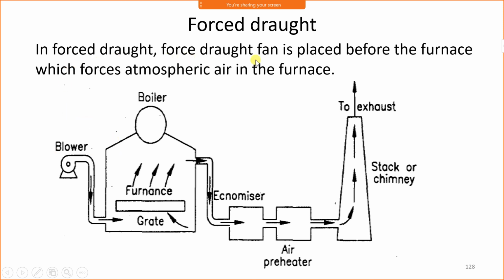In forced draught, the fan is placed before the furnace. Look at here, this is the furnace and the fan is placed before the furnace. This forced draught fan forces the ambient air into the furnace, which forces atmospheric air into the furnace.